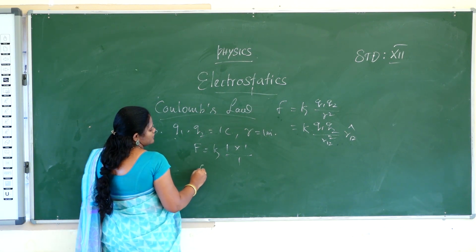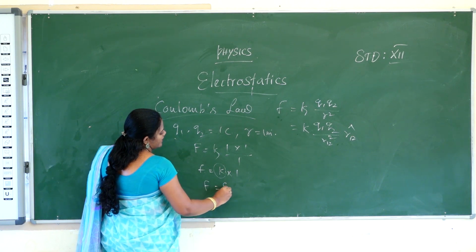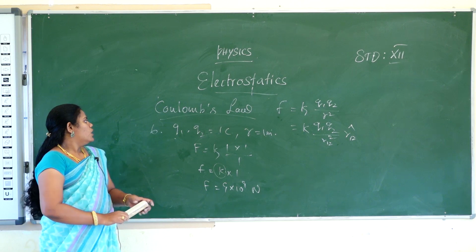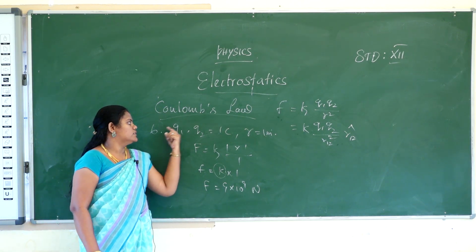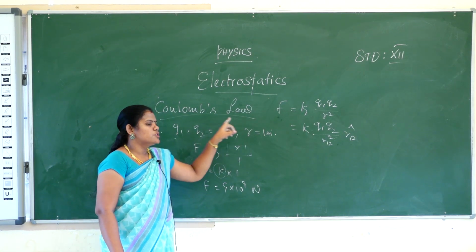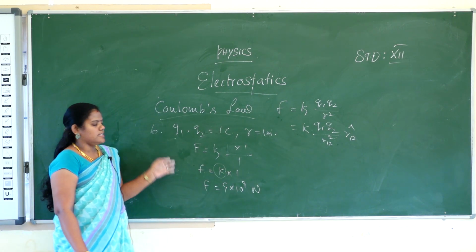What is the K value? F is equal to 9 into 10 power 9 Newton. So two charges of 1 coulomb each, at a distance of 1 meter from one another, create a force of 9 into 10 power 9 Newton. That is the sixth point.